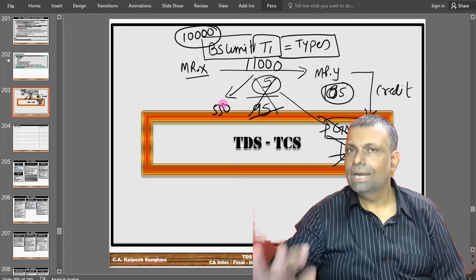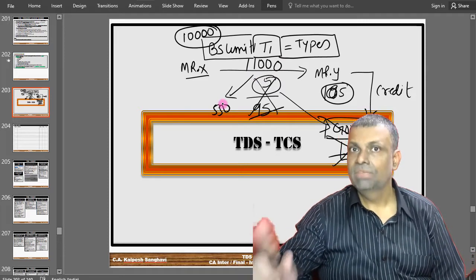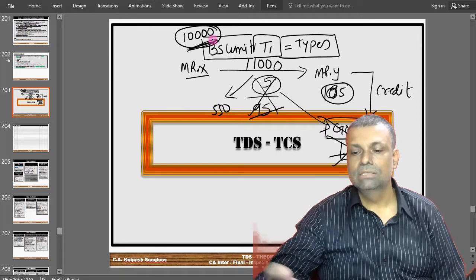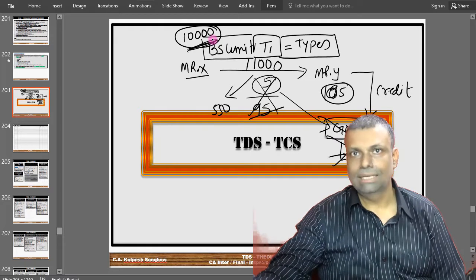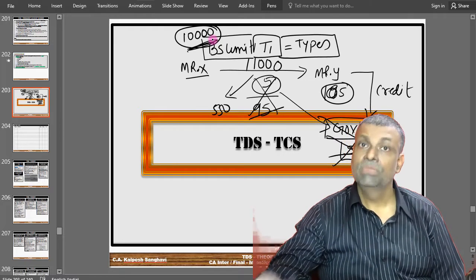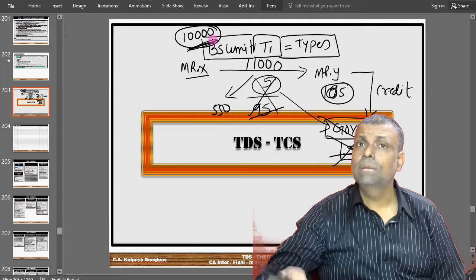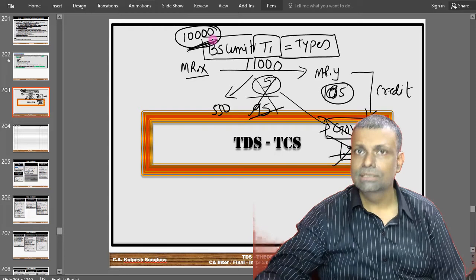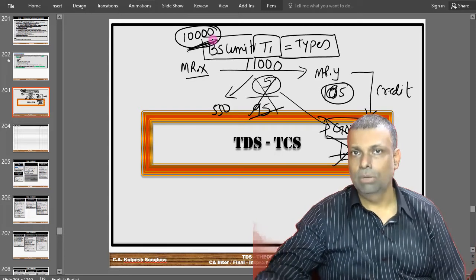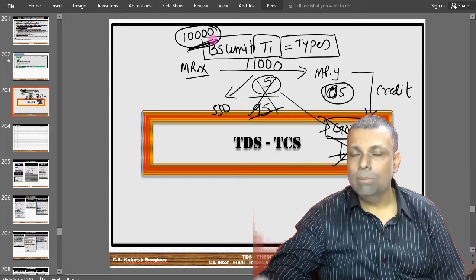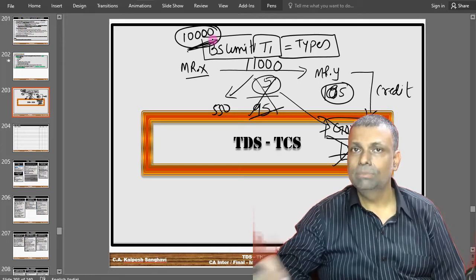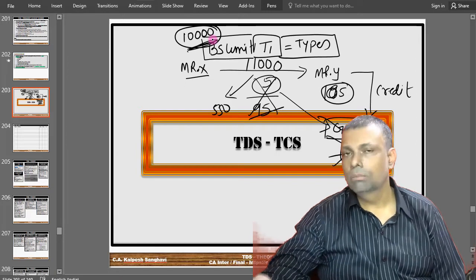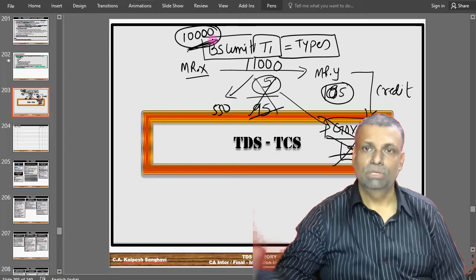Keep that in mind. This is hardcore basics. Somewhere some exception will be there. I repeat, wherever the basic limits are provided, if the transaction is below that particular limit, then you will not deduct the tax at source. Very general thing I'm telling you. Okay. But if the amount crosses that particular limit, which is provided by the respective section, in that particular case, you have to deduct the tax on the entire amount. I repeat, on the entire amount of the payment, that is entire amount of the transaction. And on that, you have to deduct the tax at source and do the compliance of this particular chapter.